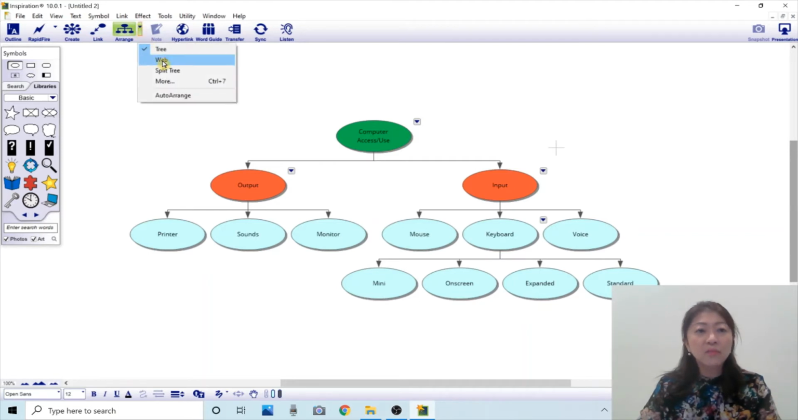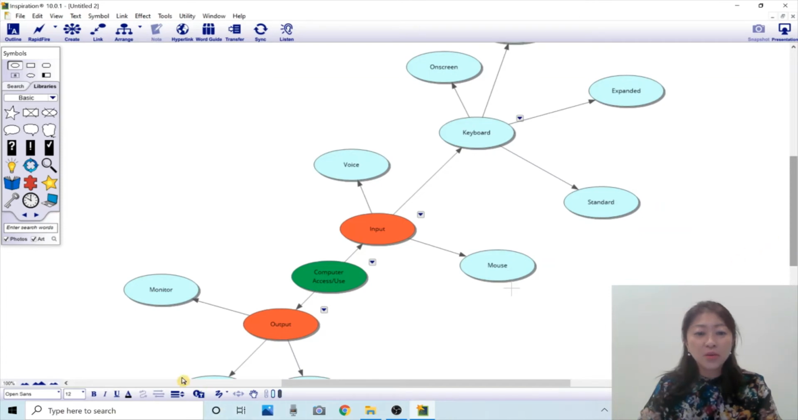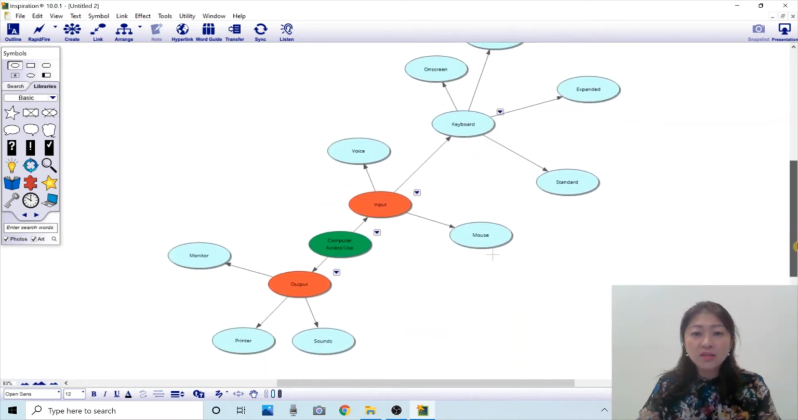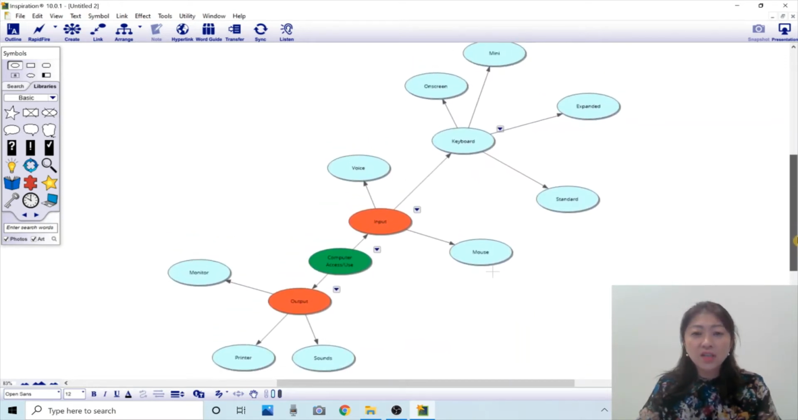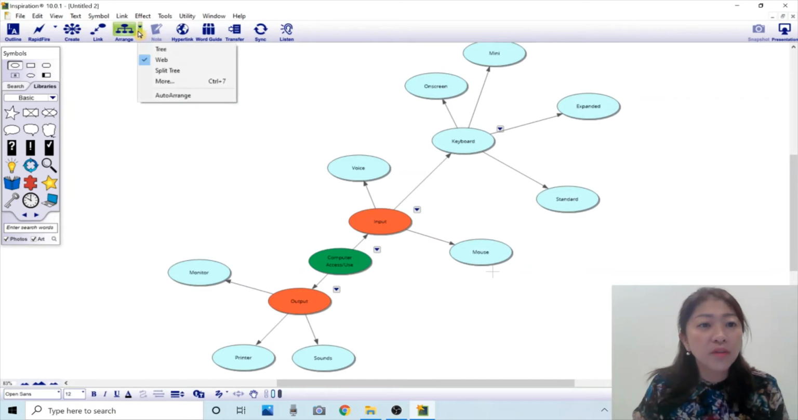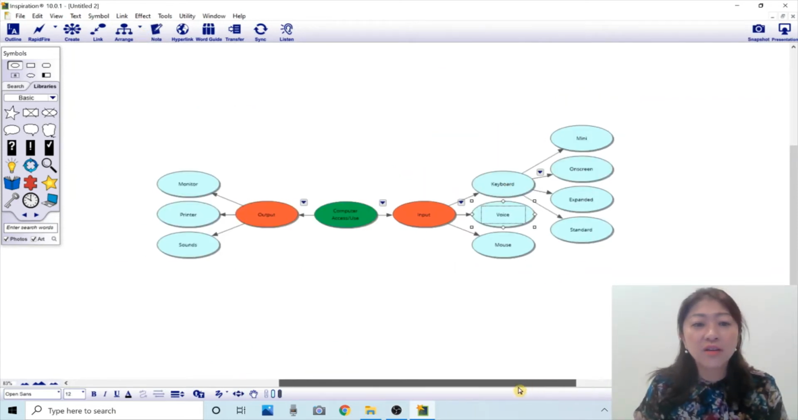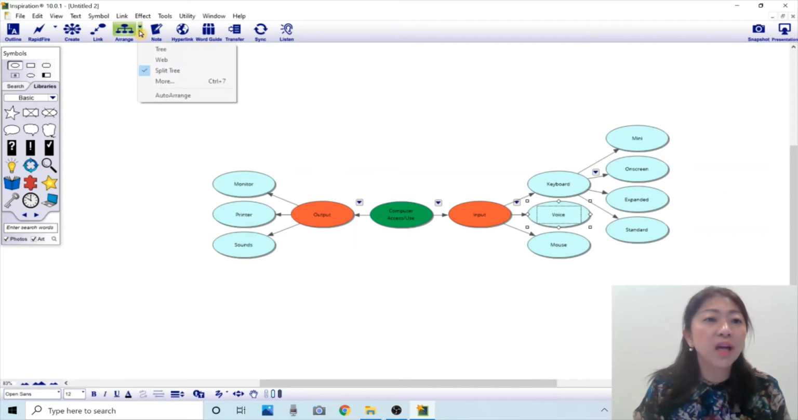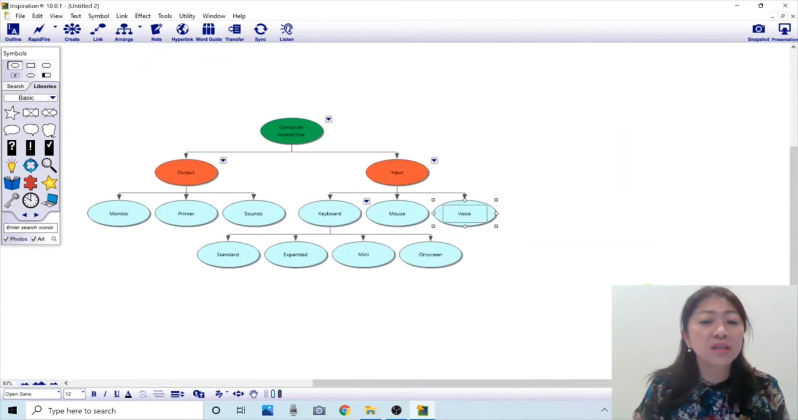Actually, let me try the web view. Let me decrease the size so you can see it easily. So this is arranged using web view, and then let's say split tree. Now this is the main idea, and it splits the output to the left and input to the right. Okay, I like tree view, so let's change it to tree.